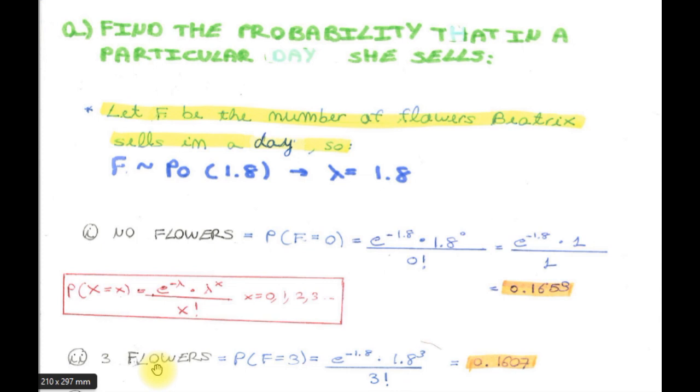The next question says, find the probability that in a particular day she sells 3 flowers. In other terms, the probability that f is 3. And by using the formula marked in red, this is equivalent to e to the power of minus 1.8 times 1.8 to the power of 3 divided by 3 factorial, that equals 0.1607 to 4 decimal places.